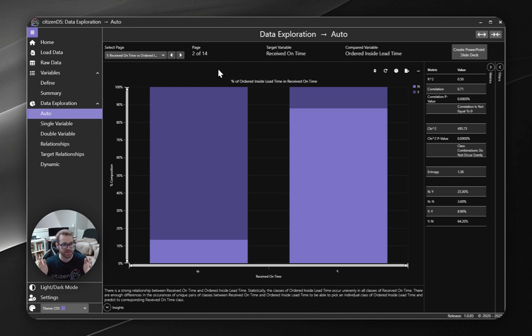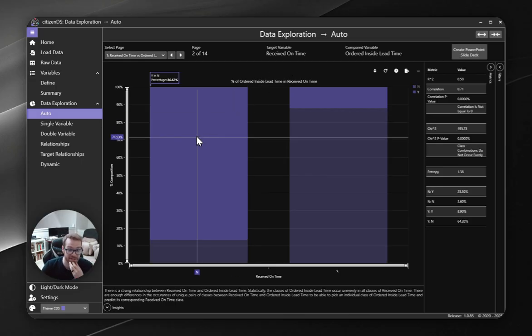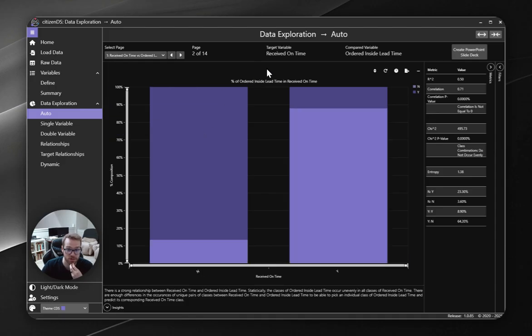So if we order inside lead time, it might be saying, hey, for that 100-day lead time component, we said we need it here in the next 30 days. We ordered it inside lead time. So from a logic perspective, this actually makes a lot of sense. And actually from a decision-making standpoint, maybe we just need to make sure that we're more proactive in ordering our parts and making sure that we have further line of sight out to make sure we're not having our procurement team place orders inside lead time. So this is cool. Let's go to the next factor.